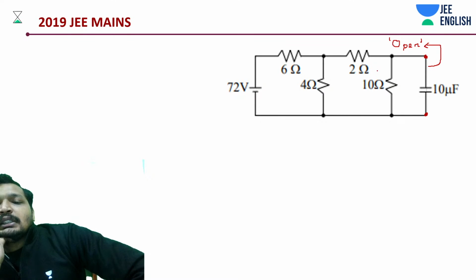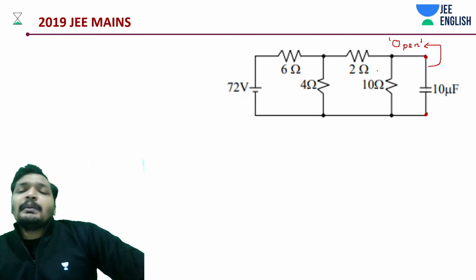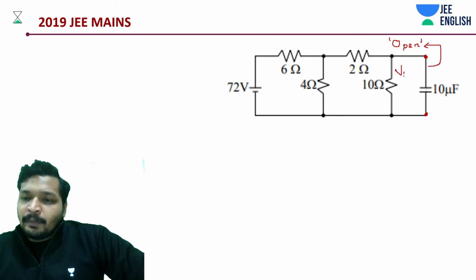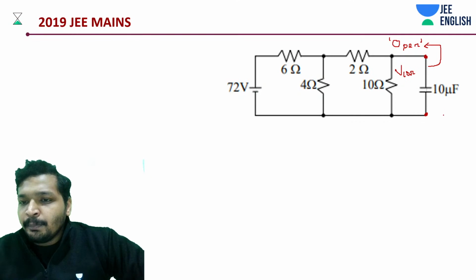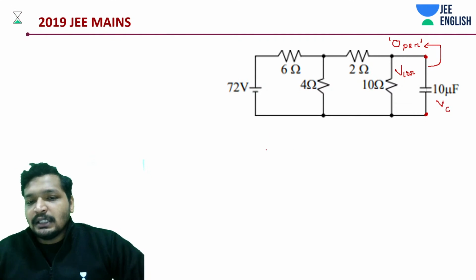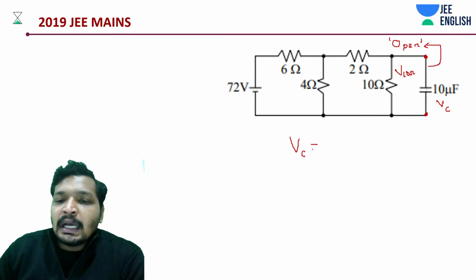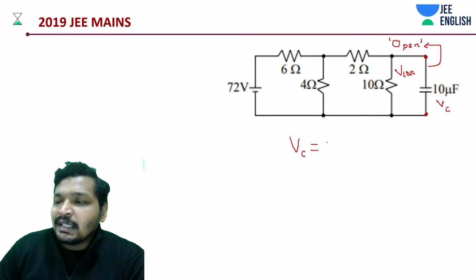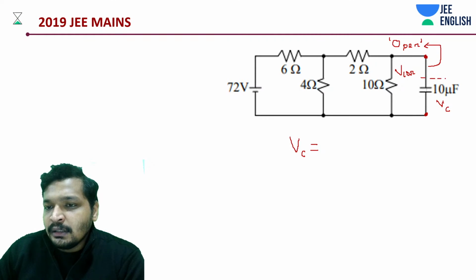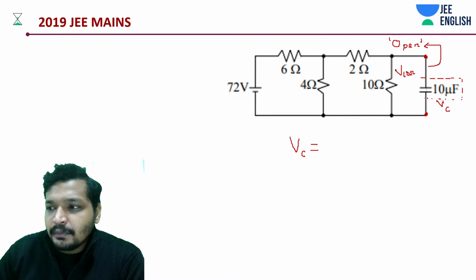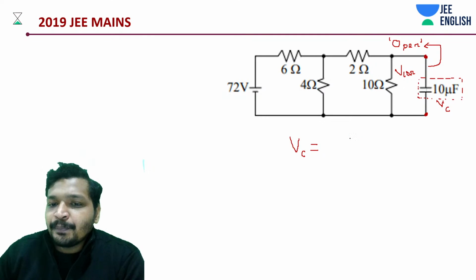Now what is the next thing that we need to do and understand about this? Okay, it's an open circuit. That means whatever potential is being dropped across this 10 ohms is going to be the potential across the capacitor. That is when no current is going to flow into the 10 microfarad capacitor. Moving very conceptually, huh? This is something that you know.